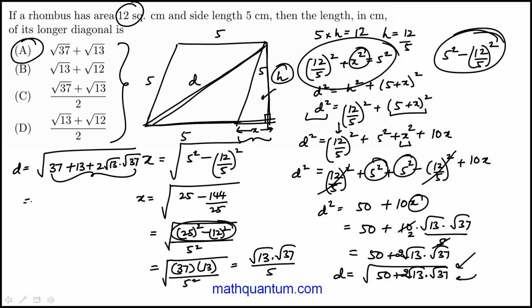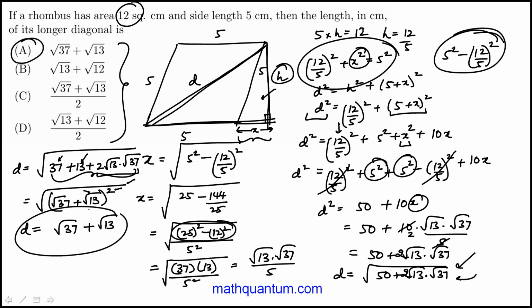And now we can see that inside it's the square root of 37 plus square root of 13, because you'll get the square of the first term, the square of the second, and twice their product. And now it's easy to see that since we have a square and a square root, that's what D is equal to.